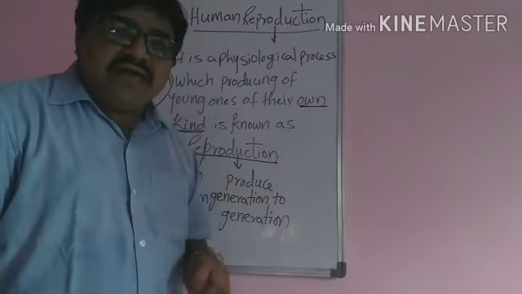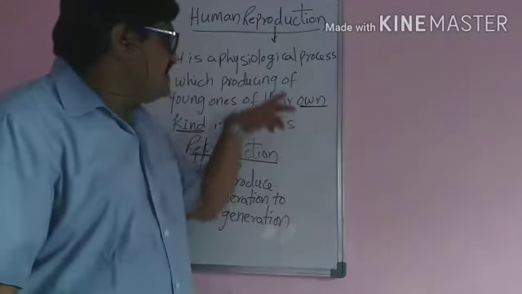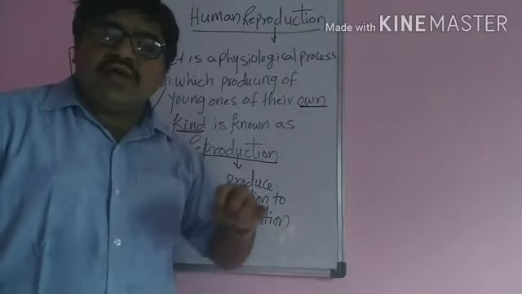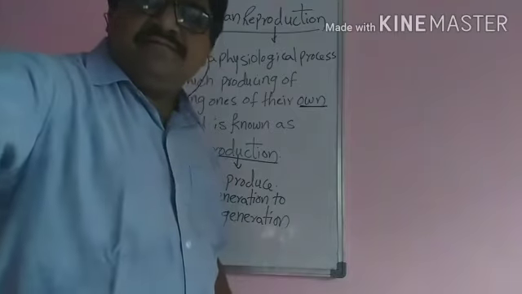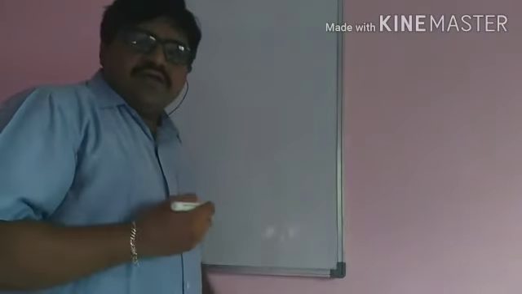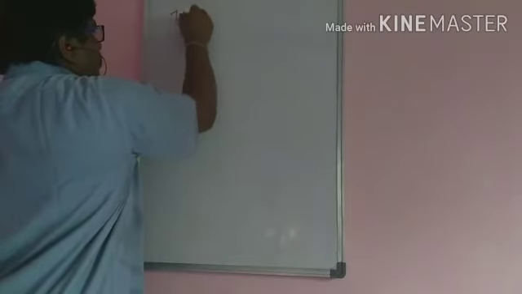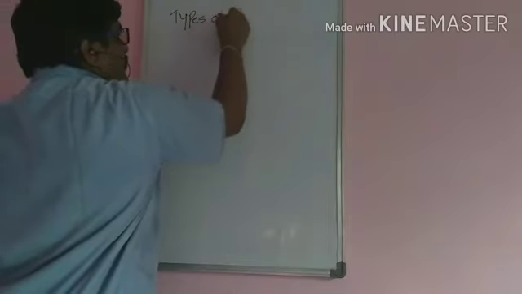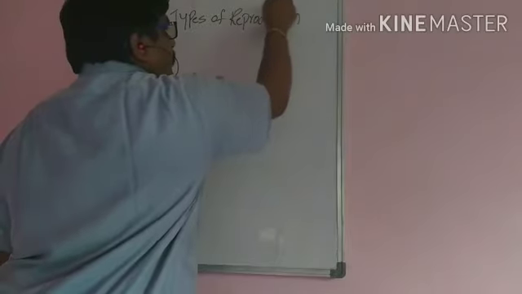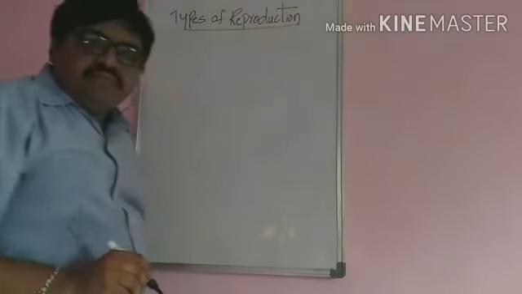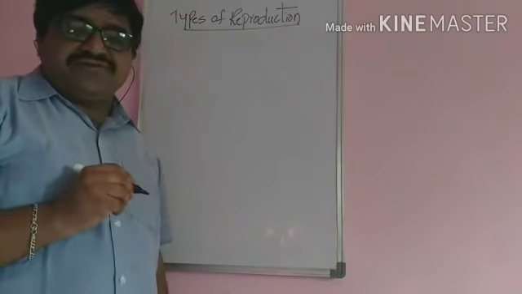Now coming to the classification. Reproduction is classified into two types. What are the two types? Now we will discuss the types of reproduction. So here there are two types of reproduction presented.